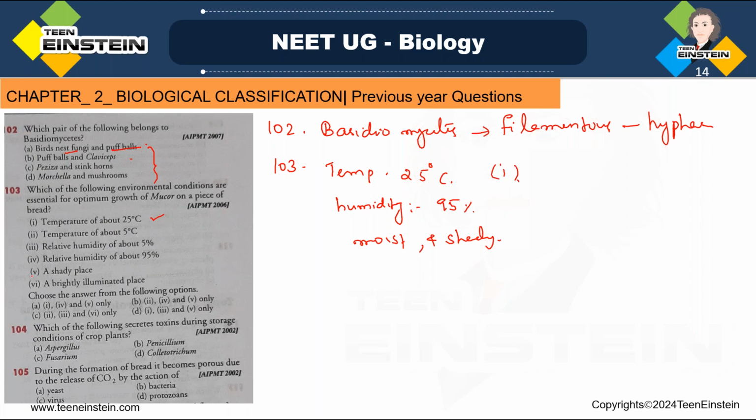Then the second one is humidity. Relative humidity should be around 95 percentage. So here fourth one is also there. Then shady place should be there.